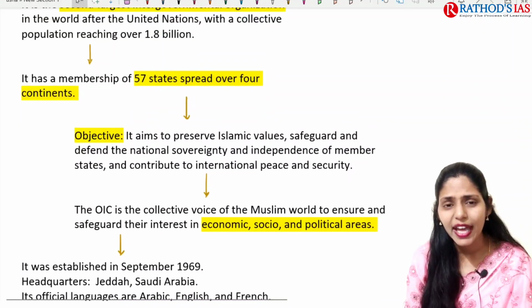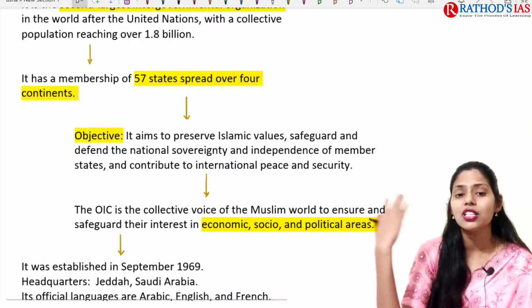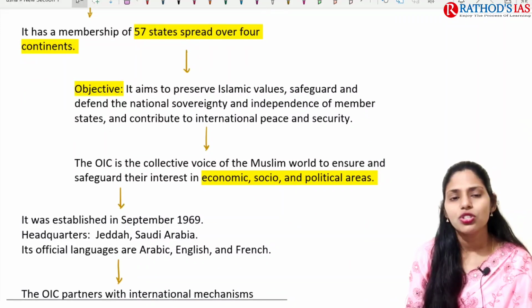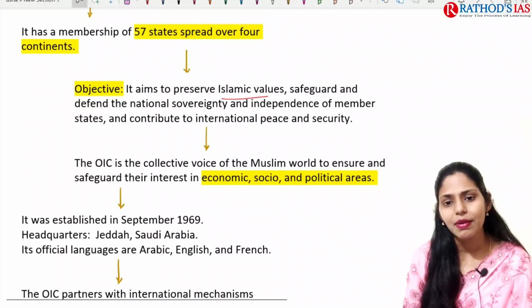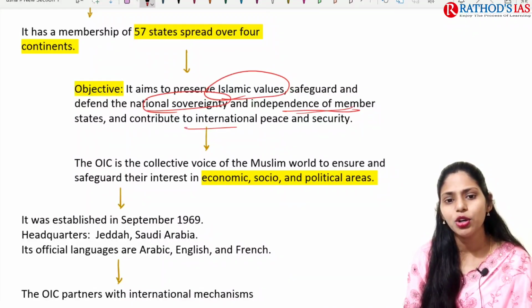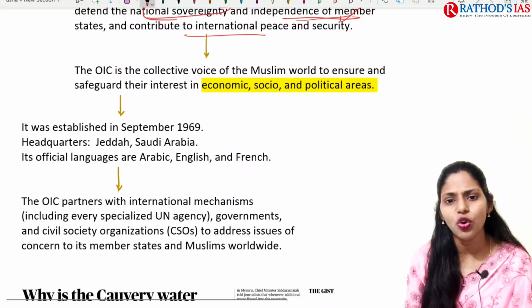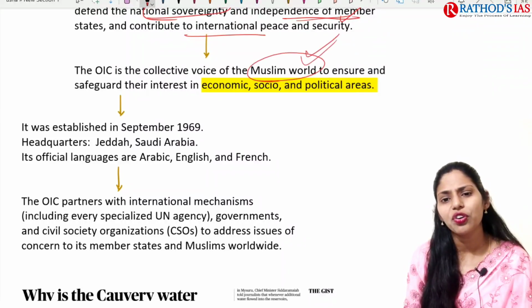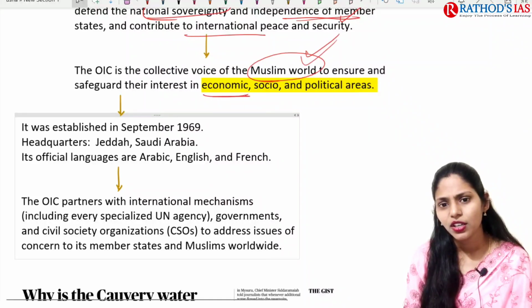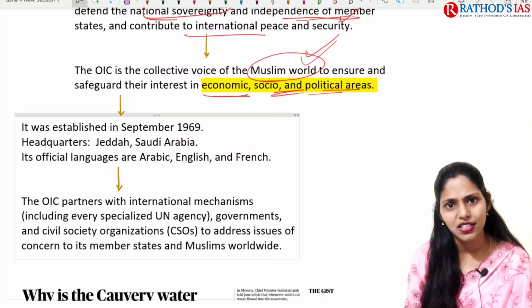And how many members are there? About 57 members. They are spread over 4 continents. And what is the objective? The objective is to preserve Islamic values and to safeguard and defend national sovereignty. And we have to focus on the independence of member states and on contributing to international peace and security. This OIC is the collective voice of the Muslim world, and they are focusing on ensuring and safeguarding interests in economic, social and political areas.